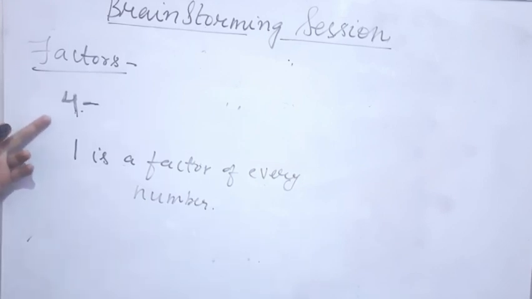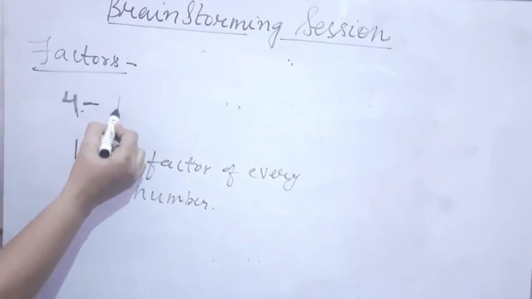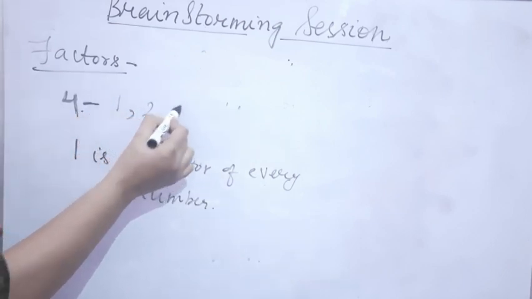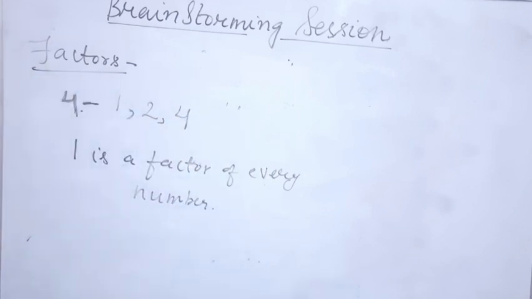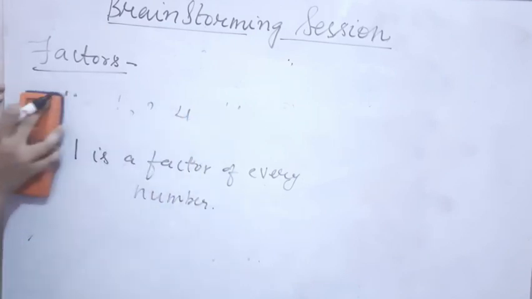So now talking about 4, what are the factors of 4? 1, 2 and 4. So in total 4 has how many factors? 3 factors, which is more than 2. So 4 is which type of number? 4 is a composite number. So now about factors, it's very clear.